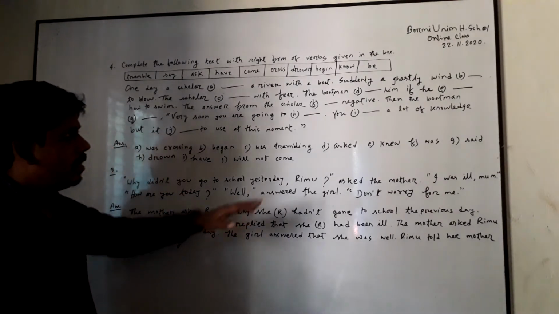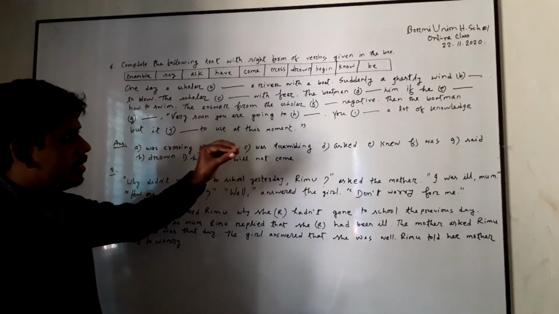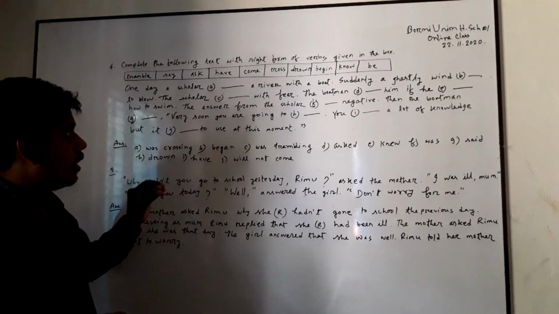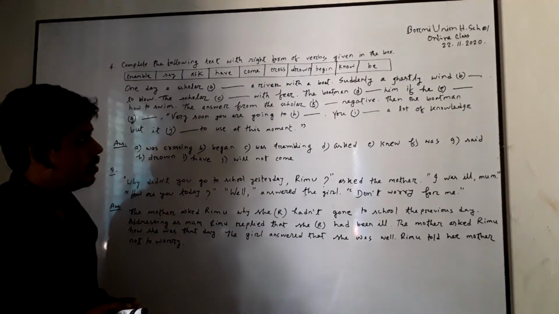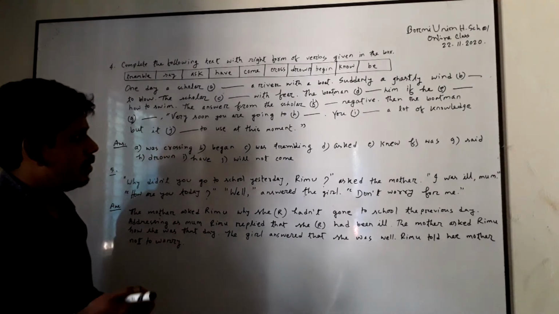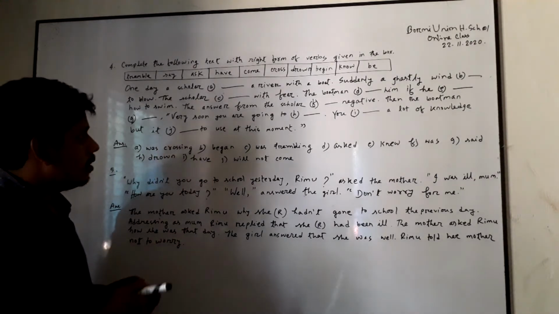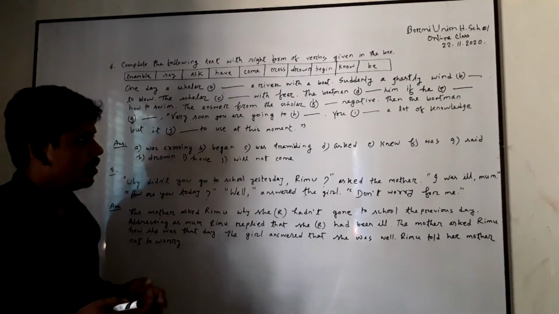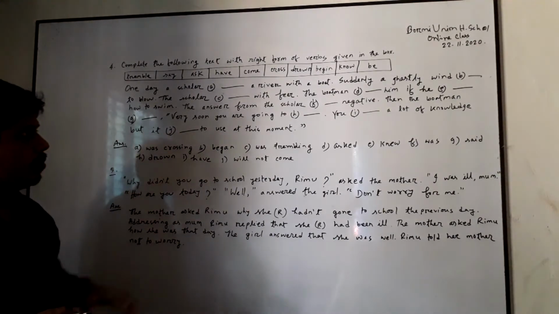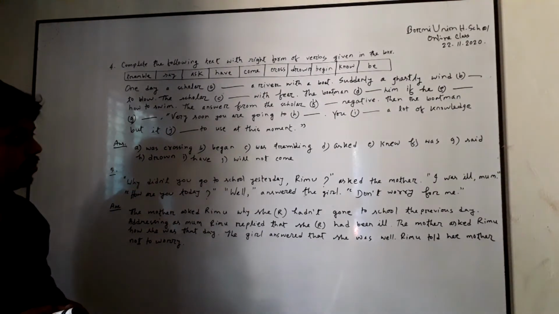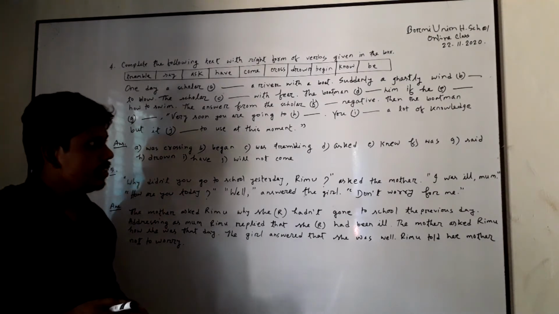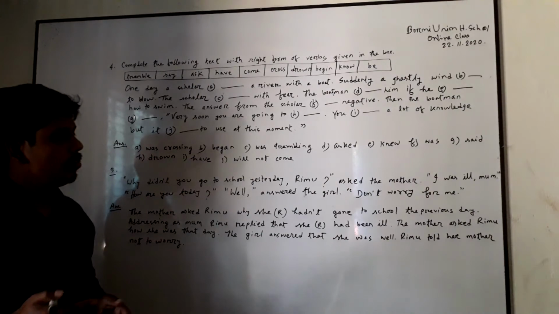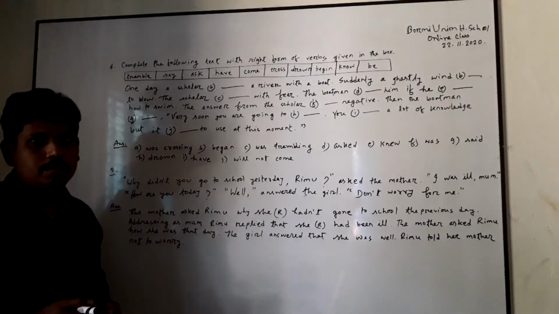The boatman asked him. There is a gap, and we have chosen the verb asked from the box, and the answer will be asked. The boatman asked him if he knew how to swim. There is the verb know in the box, and you have to use the verb's past form knew. The answer from the scholar was negative, and there is the be verb in the box.